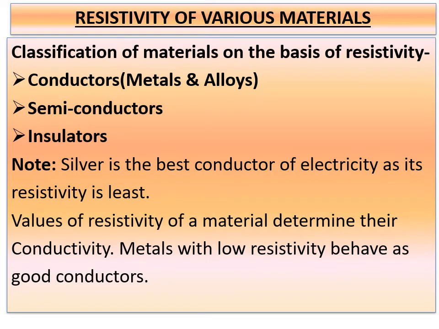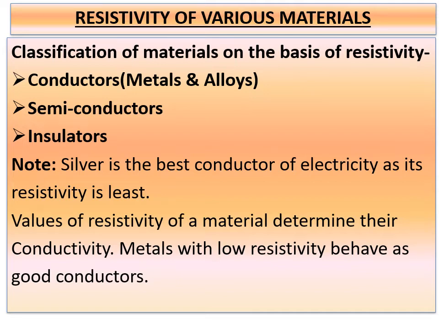So these different materials, whatever we discuss, depend on temperature as well as nature. Already we have covered in the factors affecting resistivity that resistivity depends upon temperature and nature of the material. So basing on the resistivity, we can divide the materials into three types: the conductors, semiconductors, and insulators. Conductors are nothing but metals and alloys. Metals like copper, aluminium, silver, platinum have a large number of free electrons. So, as such, they have a small resistivity.